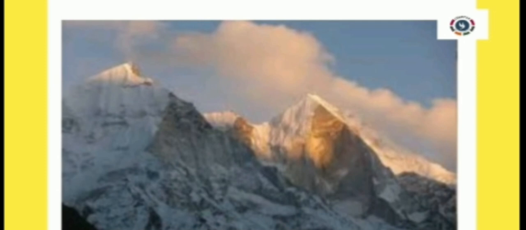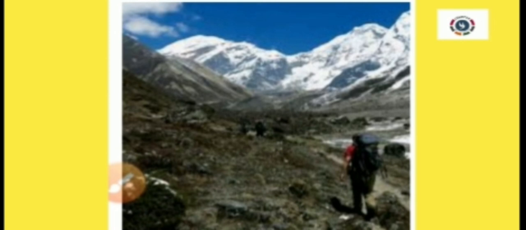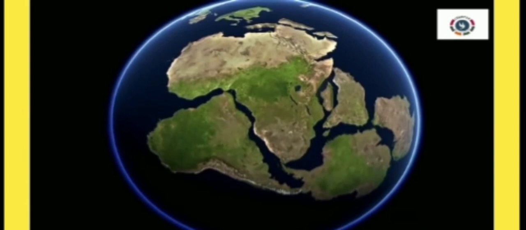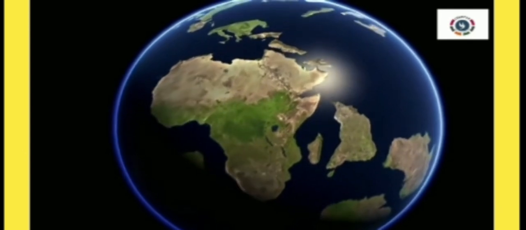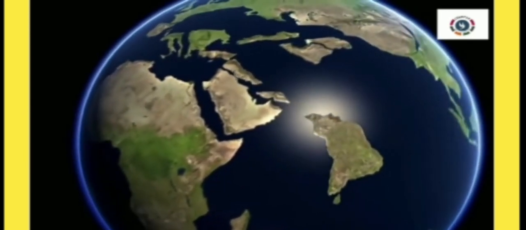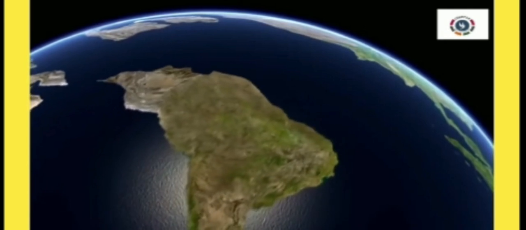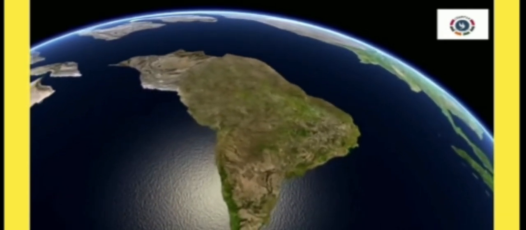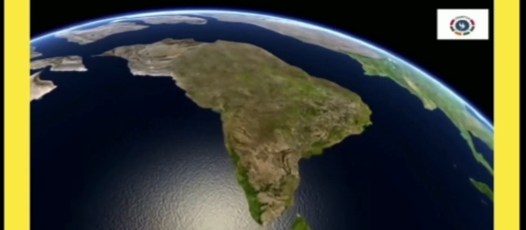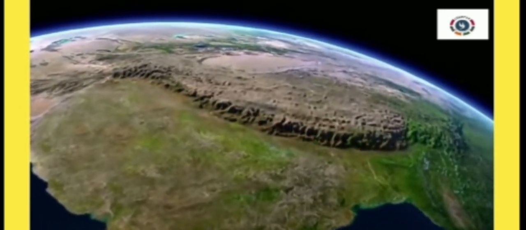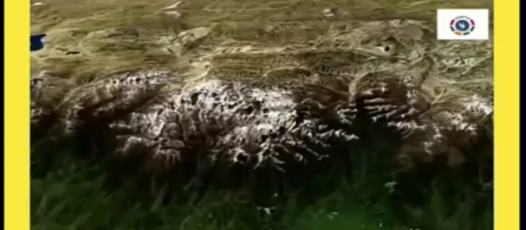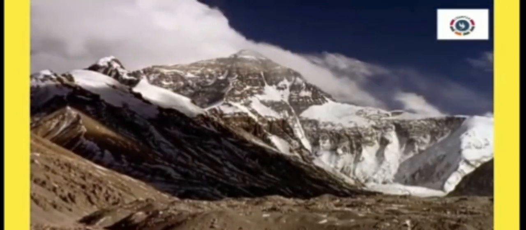Now watch the video of continental drift and how the Himalayas formed. Now you are seeing the continental drift. The supercontinent Pangaea broke up and the Indian plate started moving northwards and collided with the Eurasian plate. Due to the collision of two tectonic plates, as you studied before, the magma comes out to the surface of the earth. Due to high pressure, the magma rises up and rapidly cools down and formed the 8,848 meter tall Himalayan mountains.